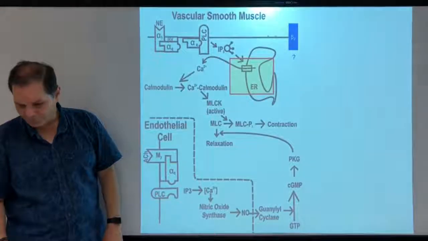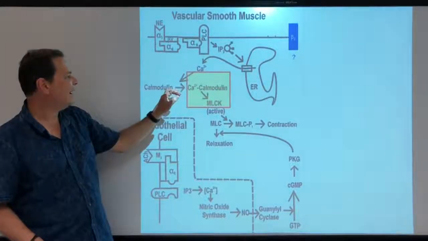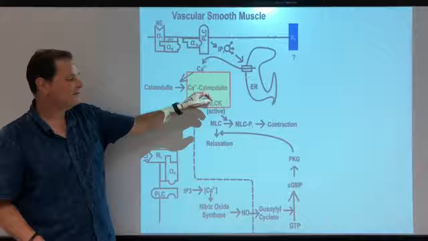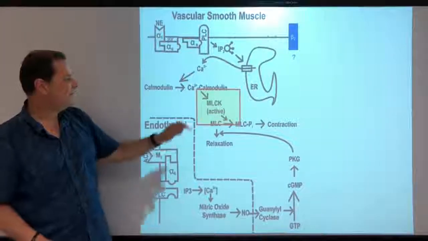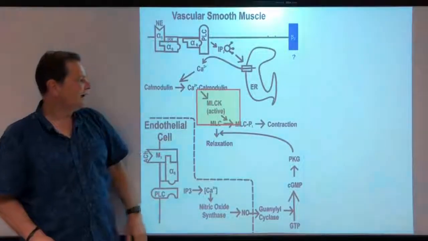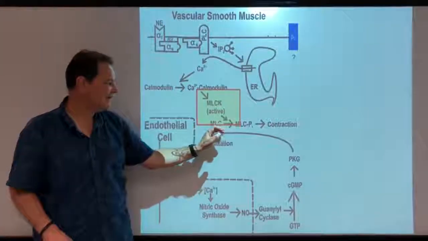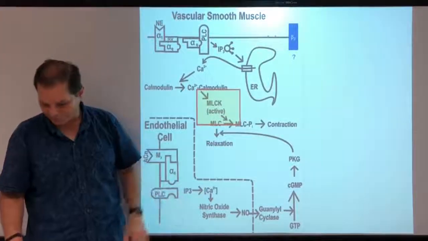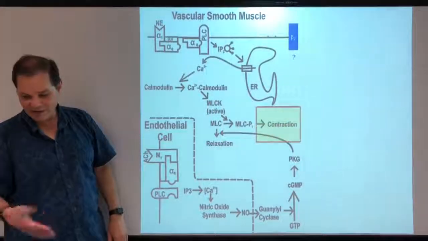Let's review it. Whoops, calcium goes up and binds to calmodulin. So, calcium calmodulin activates myosin light chain kinase. Myosin light chain kinase phosphorylates myosin light chain, that is myosin in smooth muscle, and that causes contraction.